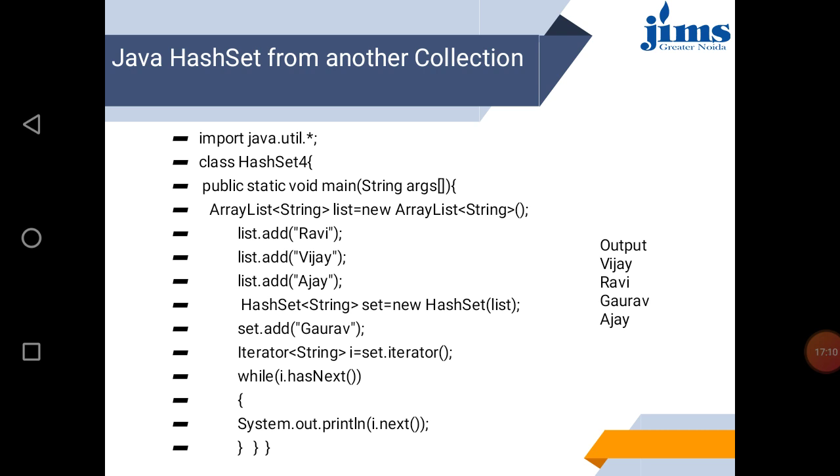And how have you created this? You have added the list elements in the HashSet. So the line HashSet string set equals new HashSet list. As you have passed the ArrayList into the HashSet, by default it becomes part of the HashSet. So you can also transfer one kind of collection type into another one.